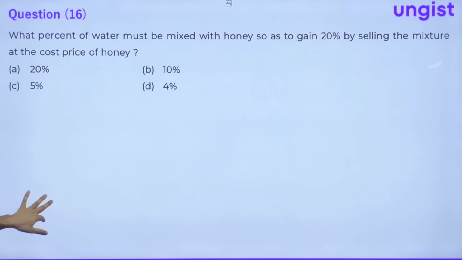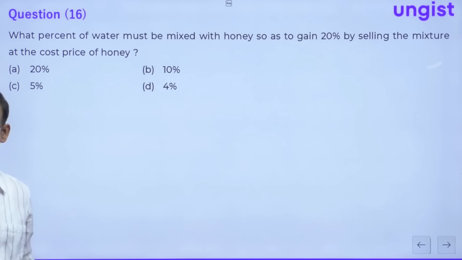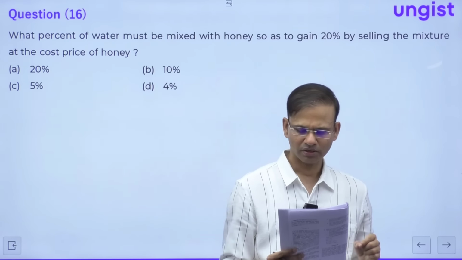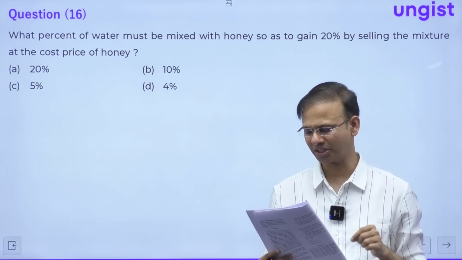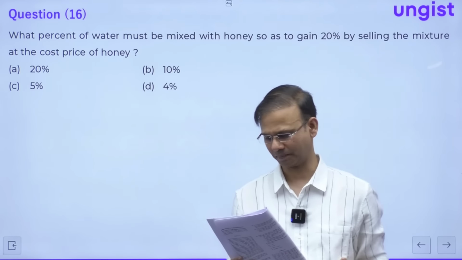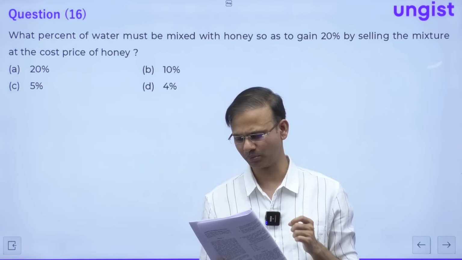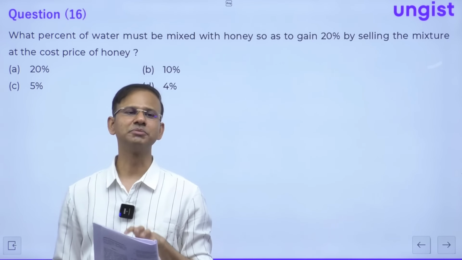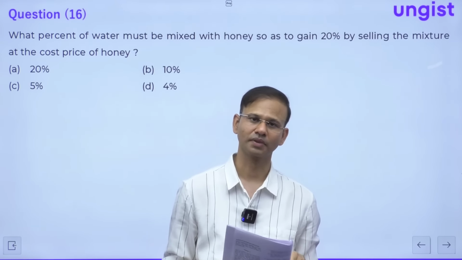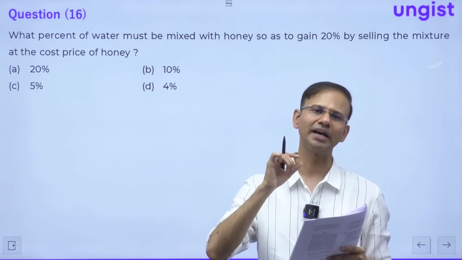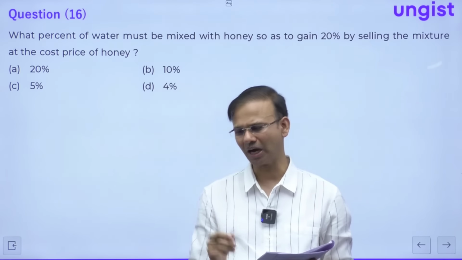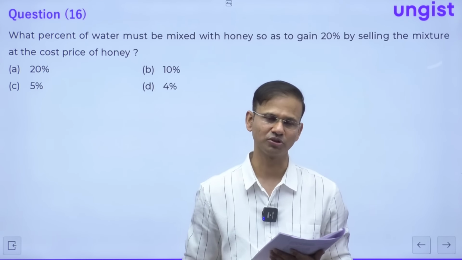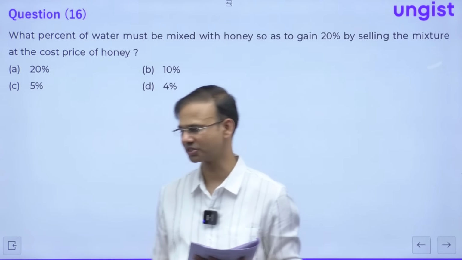Now, question number 16. Question number 16 is saying what percent of water must be mixed with honey so as to gain 20% by selling the mixture at the cost price of honey. So to gain 20%. See everyone, in this question, it is an assumption that water comes free of cost. In fact, nowadays, they should mention it also that assume that the water comes free of cost, because now the water does not come free of cost.